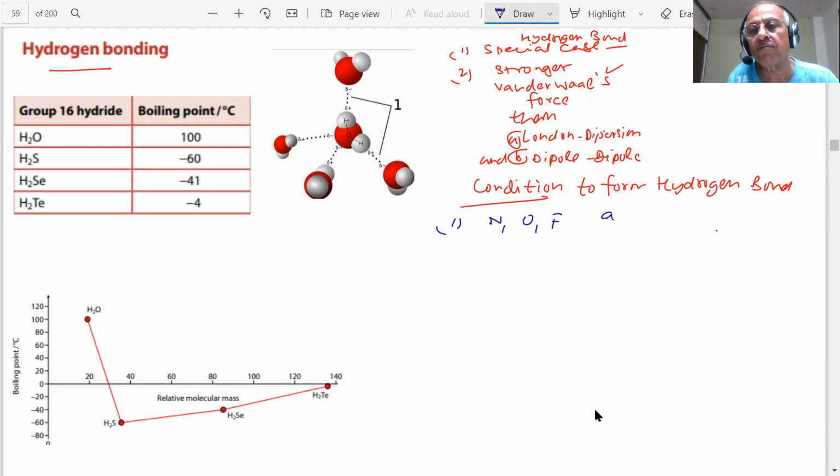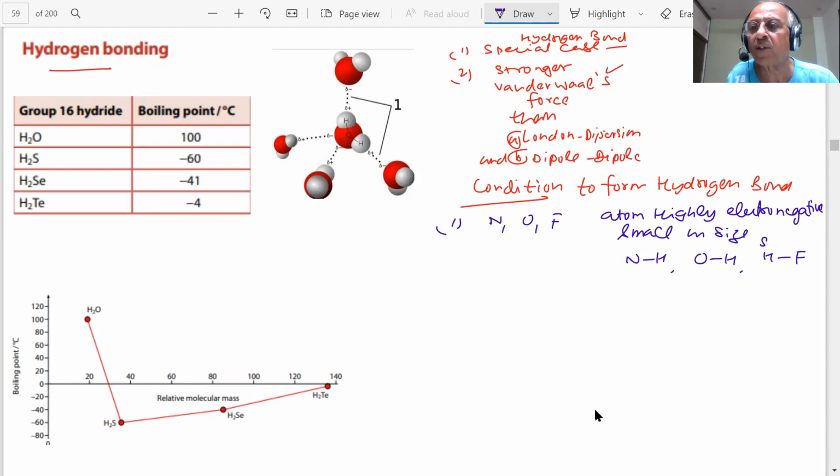These atoms are highly electronegative and small in size. And when hydrogen is attached to nitrogen, oxygen, or fluorine, student, then what will happen? The bonds will be highly polar, student, and they can form hydrogen bond.